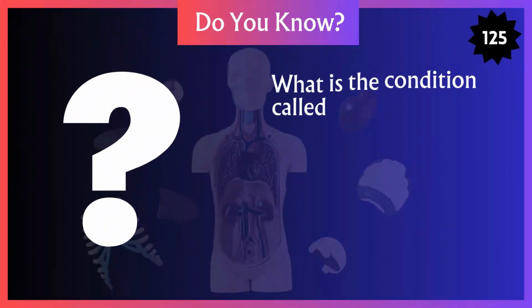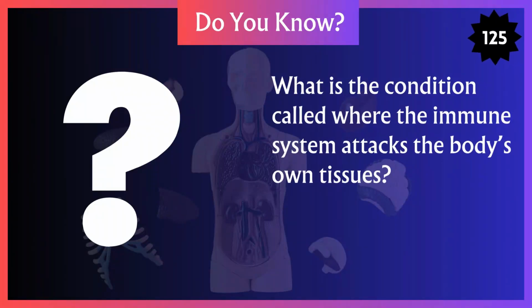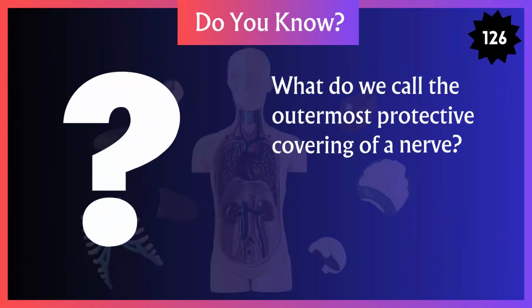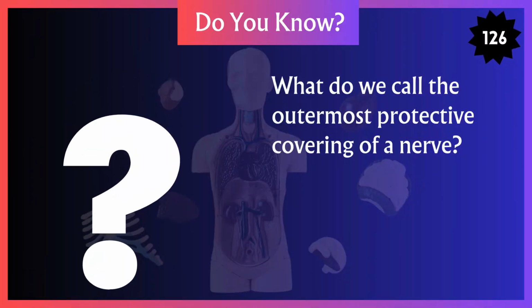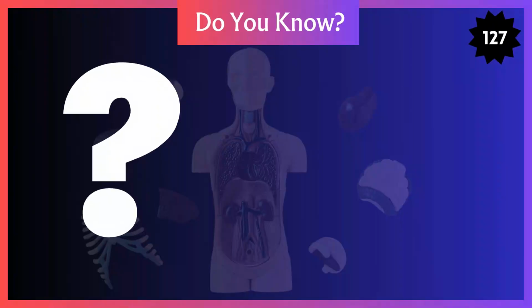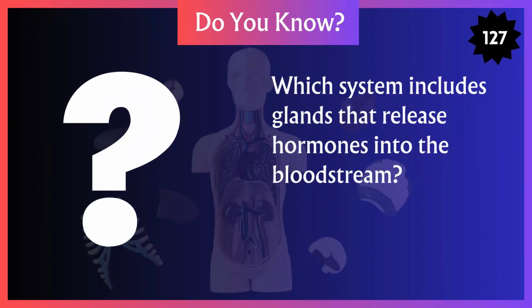What is the condition called where immune system attacks the body's own tissues? What do we call the outermost protective covering of a nerve? Which system includes glands that release hormones into bloodstream?